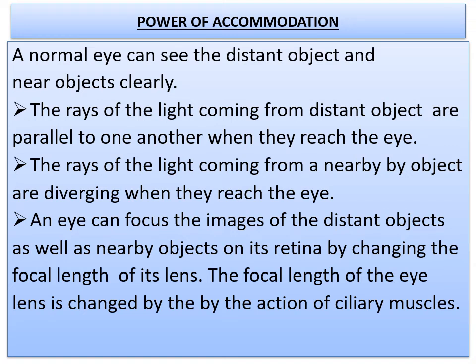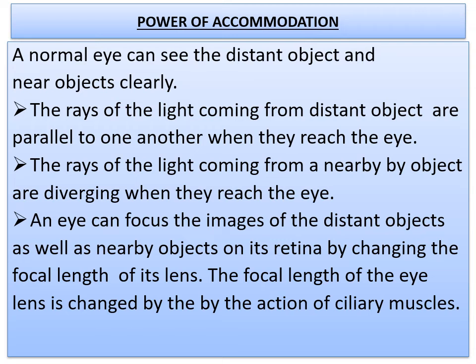Now coming to the other case, the rays of light coming from a nearby object are diverging when they reach the eye. The diverging rays coming from a nearby object need a convex lens of high converging power to converge them or focus them to form an image on the retina of the eye. The convex eye lens of high converging power is the one having a shorter focal length, and it is nothing but the lens becoming thick.